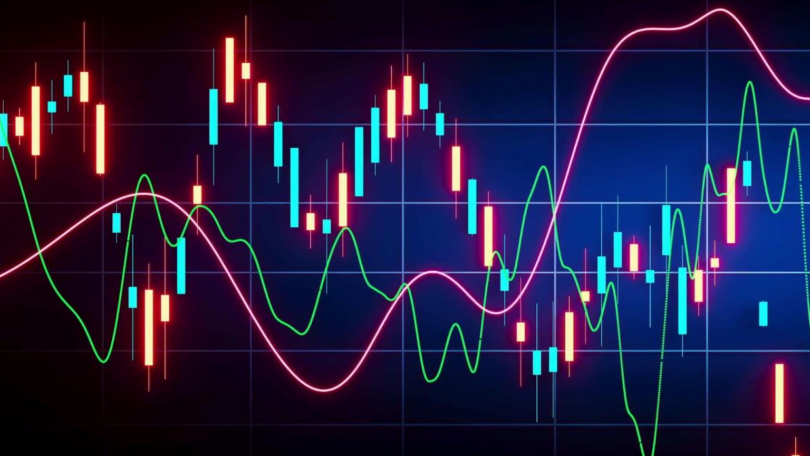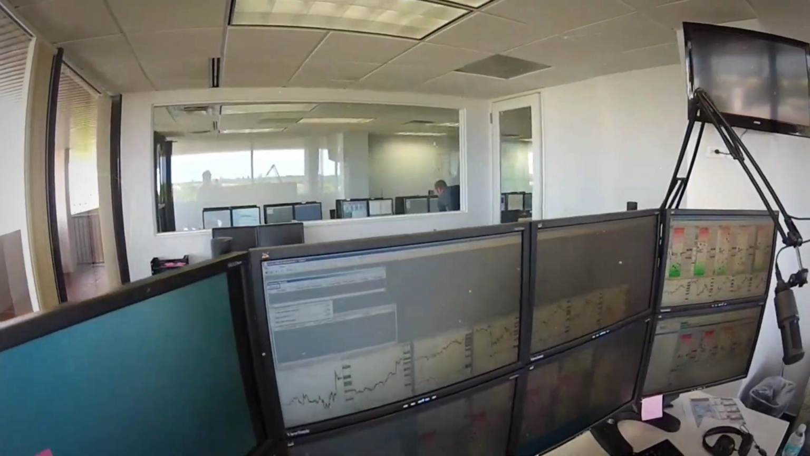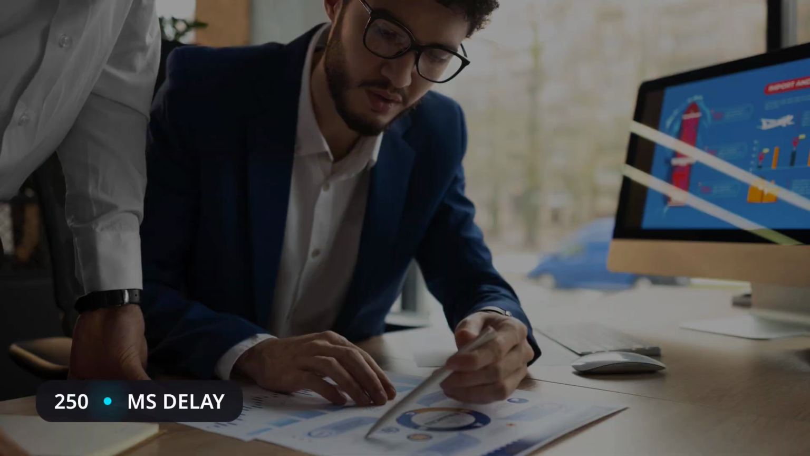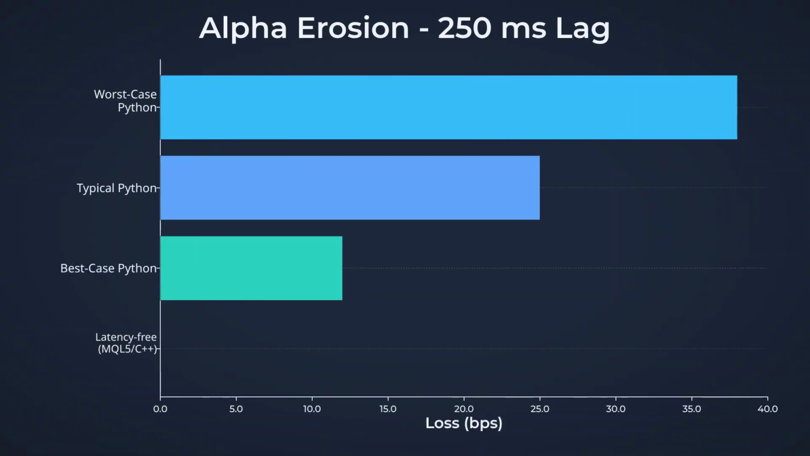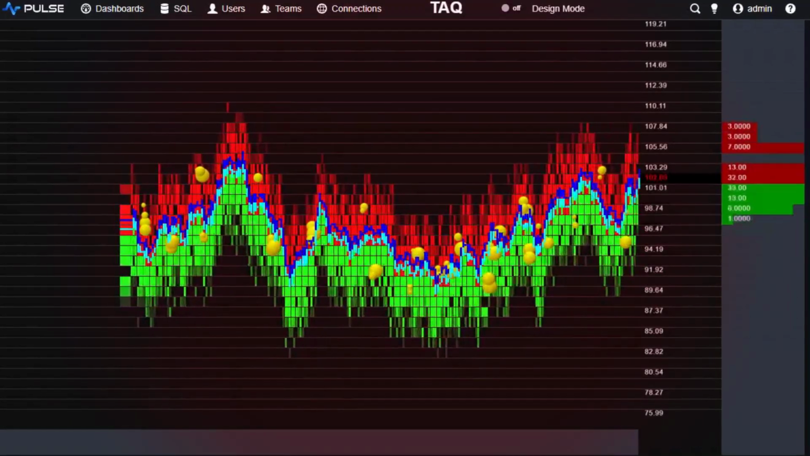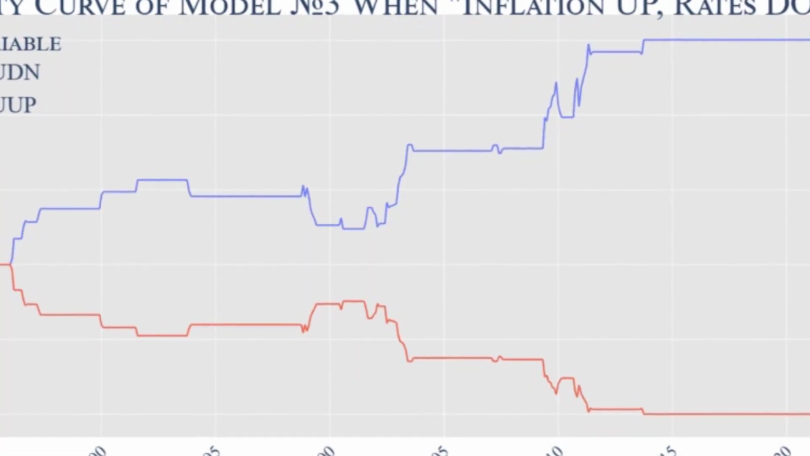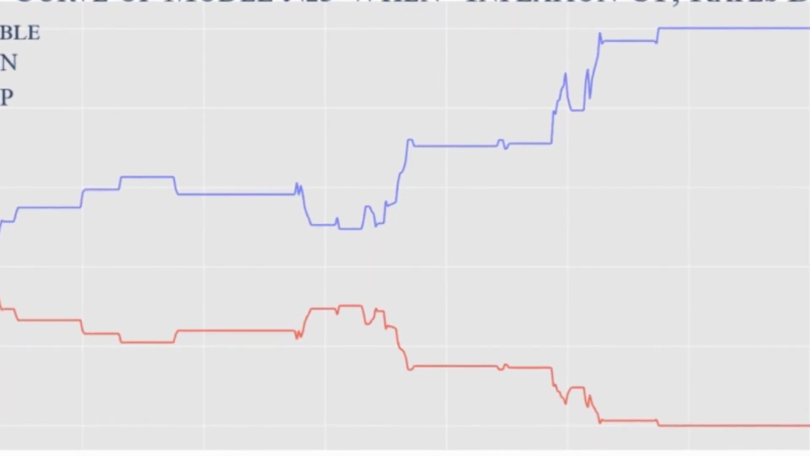This is not a rare event. In fast-moving foreign exchange or equities, empirical studies show that a 250 millisecond delay can erode as much as 12 to 38 basis points of expected alpha per trade. For high-frequency strategies, that is the difference between a profitable system and a losing one.